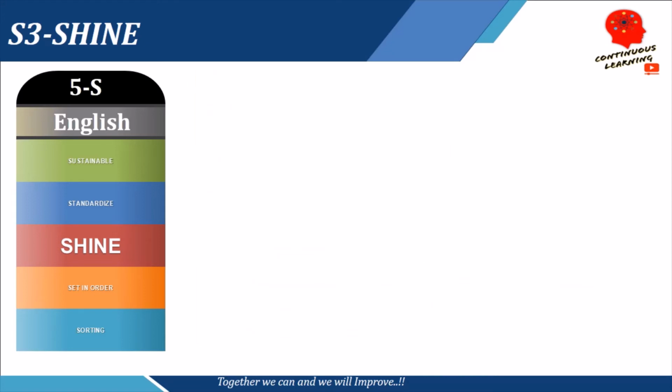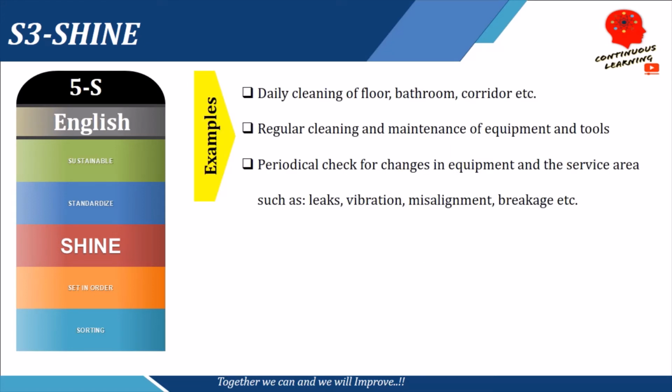Let us take some examples. One example I already discussed was daily cleaning of floor, bathroom, corridors, etc. Second, regular cleaning and maintenance of equipments, tools and machines. Third is periodical checks for changes in equipments and in the surface areas, or in the service areas. Like if there is a leakage in the machine, there is vibration, there is misalignment, there is breakage. So these are things which we can avoid if we do a periodical check. And this can further be avoided if there is a regular cleaning and shining of the machine or the workplace where we are working in.